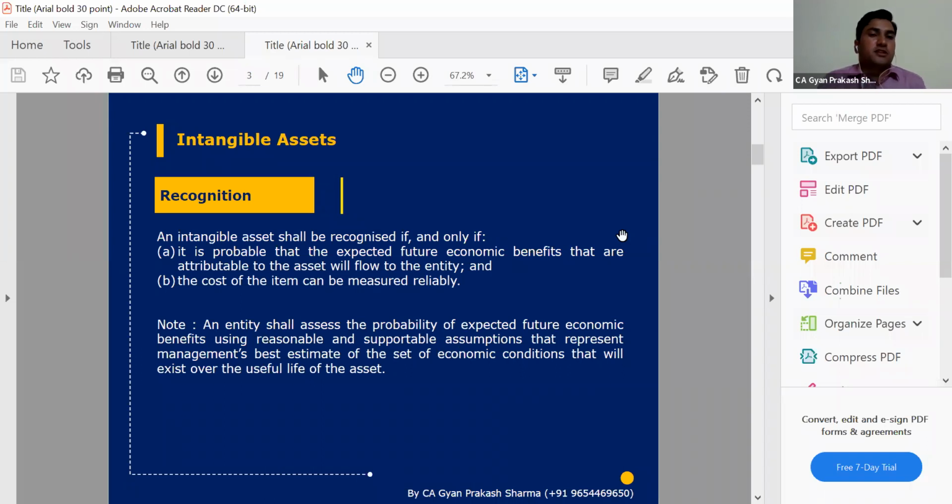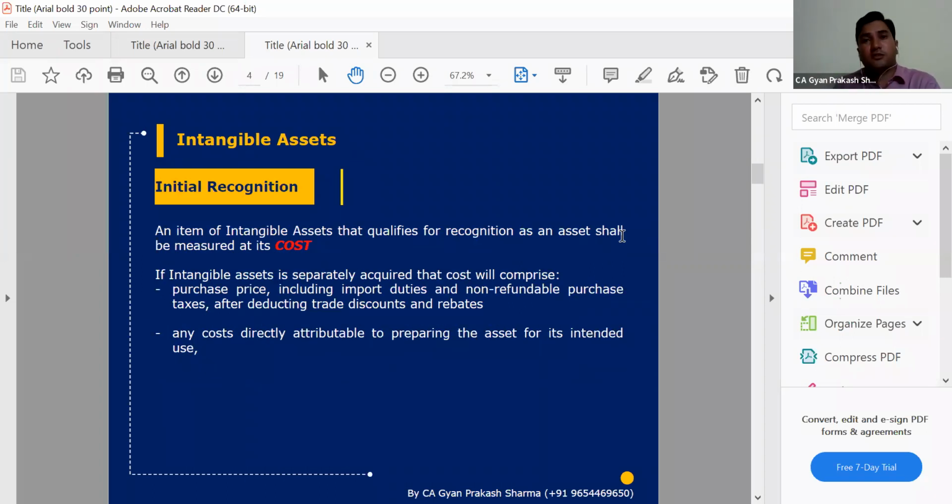By the same criteria, any transactions which give future benefits and whose costing is easily identifiable will be an intangible asset, but that should be in intangible form. So there is a minor difference between tangible and intangible. And apart from that, we discuss the costing parts.